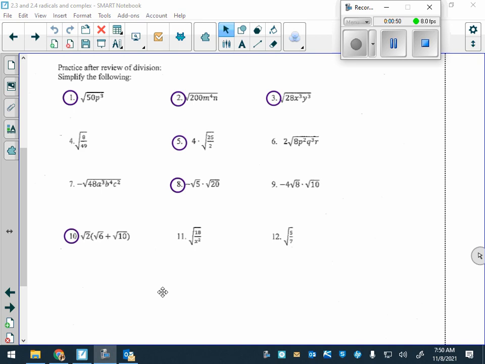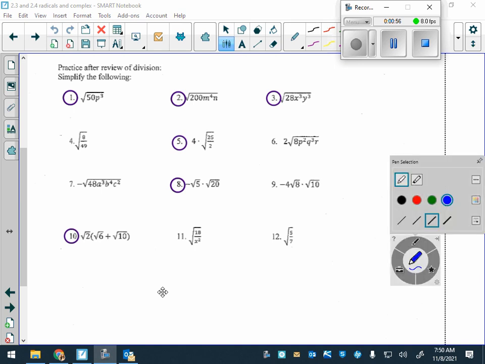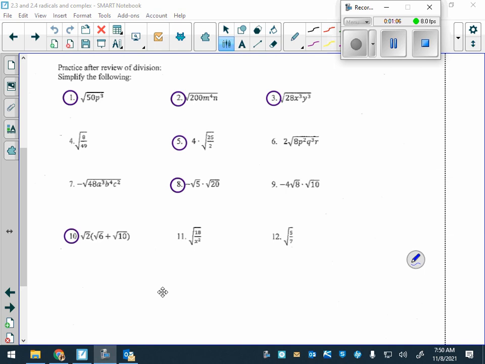Alright, now number 2. Put this on the board. We could break this up as what are the 2 factors of 200, one being a perfect square? 100 and 2.